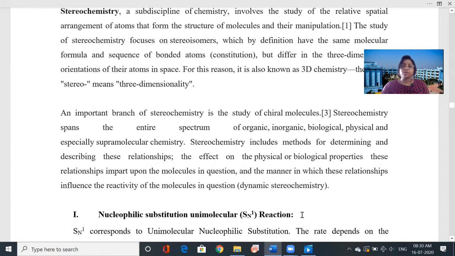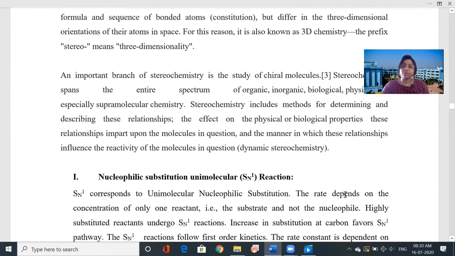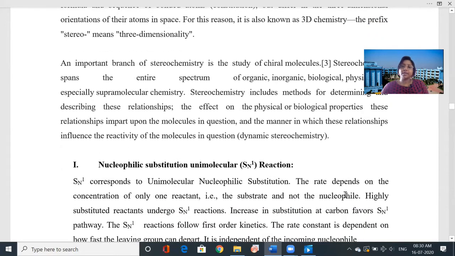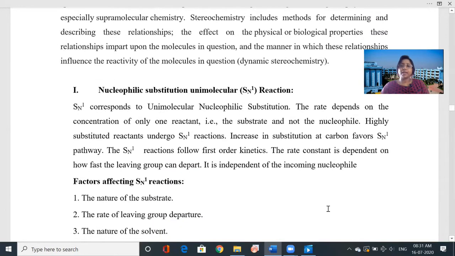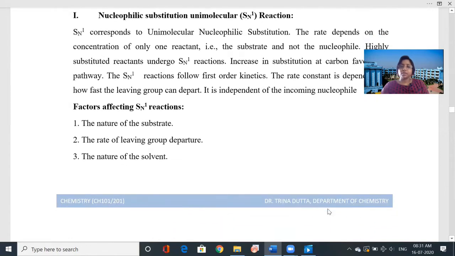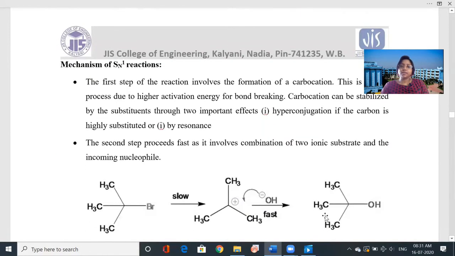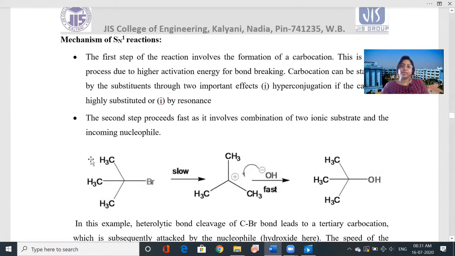Now I will show you how the SN1 and SN2 reactions, which are part of organic chemistry, take place. You will get the details in organic chemistry. The SN1 reaction has this type of 2D representation, with just two steps.